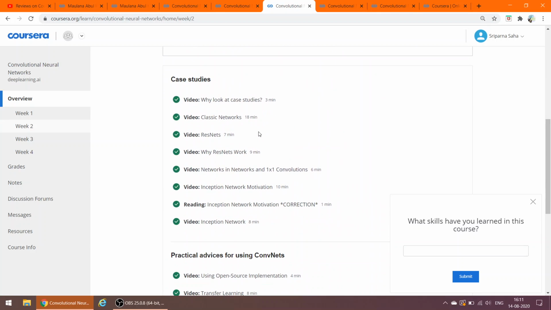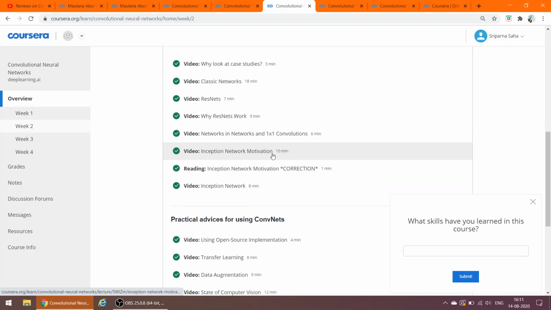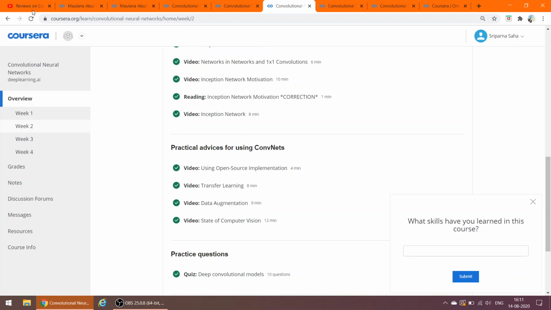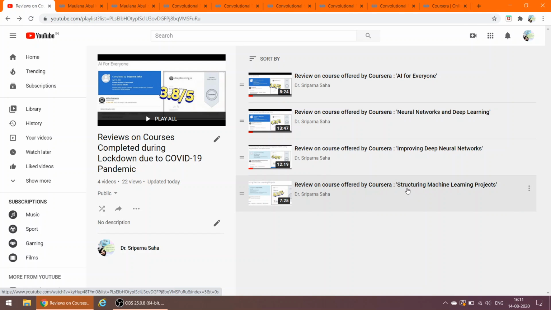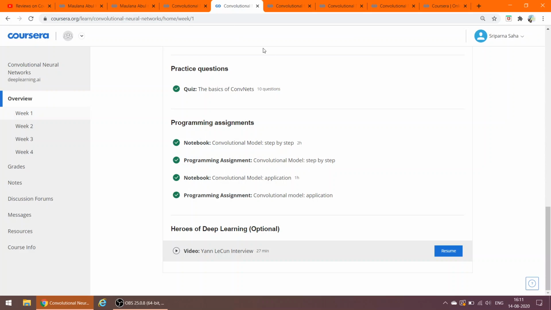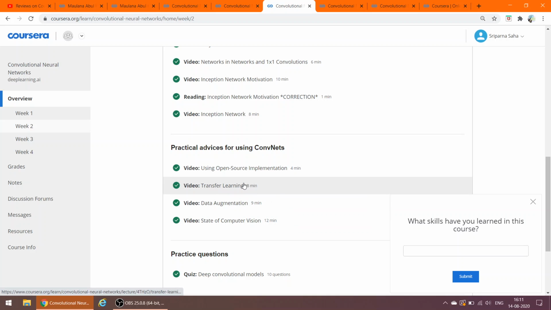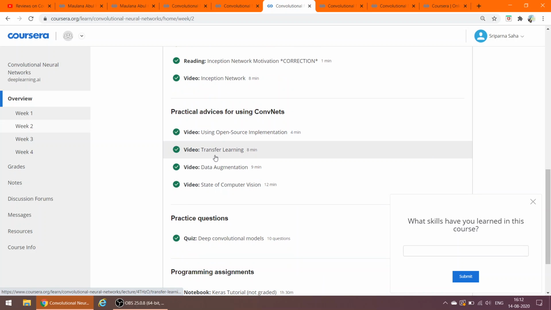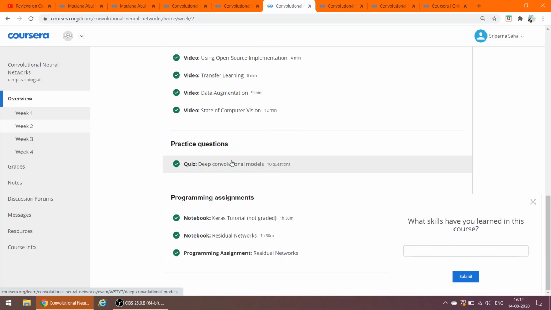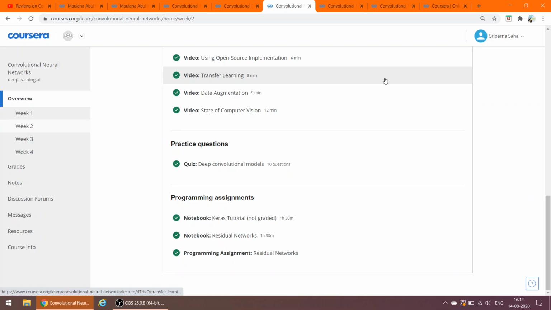In week 2, it's about what a residual network is. Then the inception network will also be talked about. In the earlier course, structuring machine learning projects, we told you there is one module about transfer learning. That same thing will be here in week 2 of the CNN course as well. Transfer learning based on data augmentation will be talked about. Then week 2 has a quiz of 10 questions. After the quiz, you have a programming assignment on residual networks. That is all about week 2.